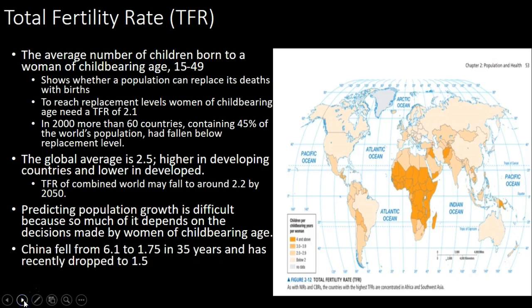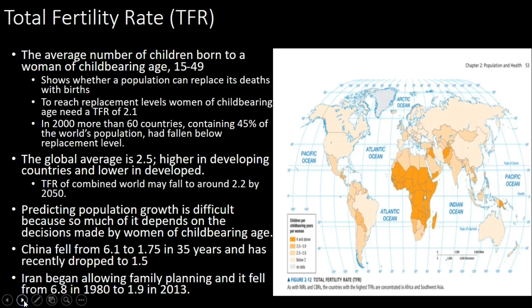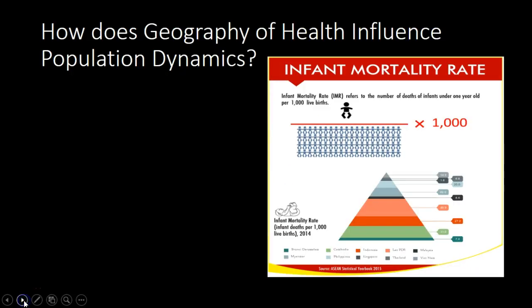China fell from 6.1 to 1.75 in 35 years and has recently dropped to 1.5. But that was largely due to China's policies, where they only allowed so many children to be born, and they tried to prevent the population from continuing to grow. Iran began allowing family planning, and it fell from 6.8 in 1980 to 1.9 in 2013, thus showing the effect of what happens when you allow women to have control of their ability to manage contraception and decide when and when not to get pregnant.